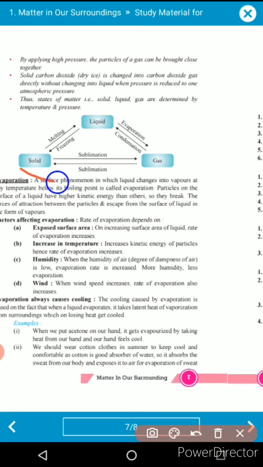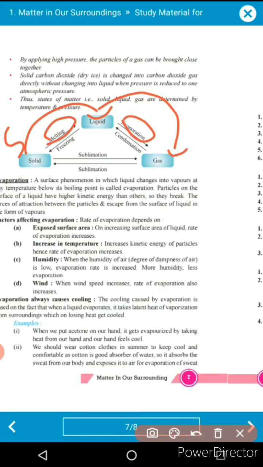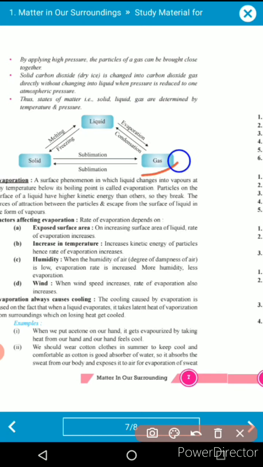Okay, here a graph is given which can directly explain all the phenomena. Suppose we are going from solid to liquid, the phenomenon is melting, because the solid melts and is converted to liquid. And going from liquid to gas, evaporation takes place. Understood? Now the reverse process. Suppose the gases are there.